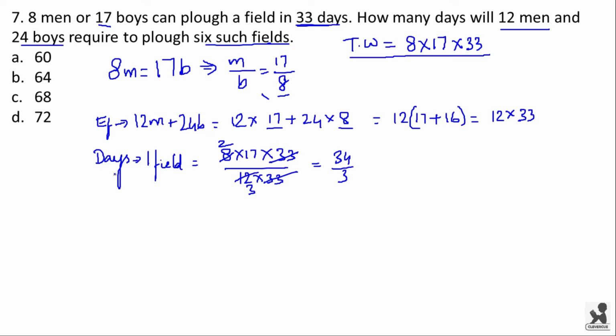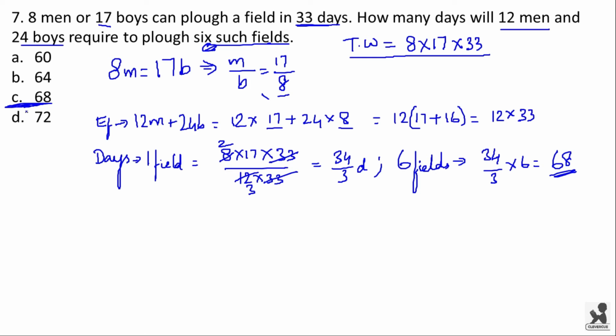Now we are asked to find the time required to plow 6 such fields. So for one field, if it takes 34 by 3 days, then to plow 6 such fields, the time taken will be 34 by 3 into 6, which is equal to 68. Option C is the right answer.